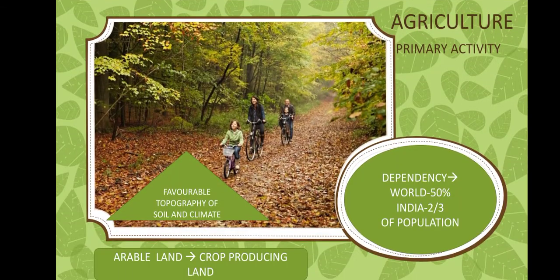Now come to agriculture again. It is a primary activity which is growing of crops and rearing of animals. It requires favorable topography of soil, climate and arable land. Arable land is that which is crop producing land. World's 50%, whereas India's 2/3 of population depend on agriculture.